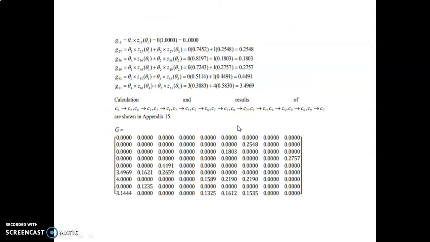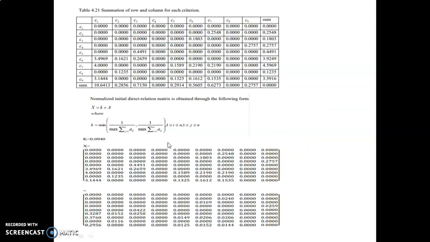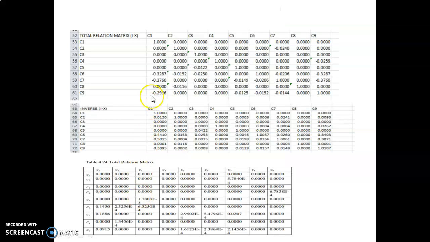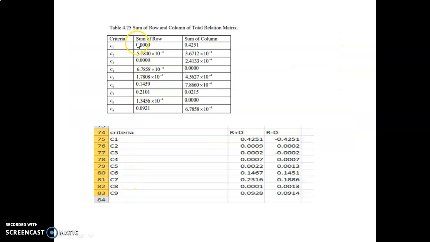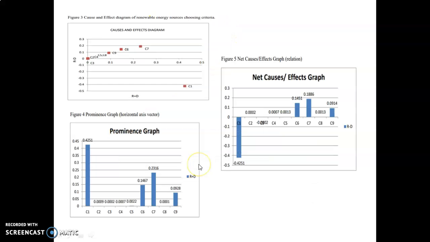The final initial direct relation matrix is constructed as this G, and then a summation of row and column from the initial direct relation matrix. Then normalize the initial direct relation matrix using this equation, and get this. Using Microsoft Excel, we find the total relation matrix and inverse, and get the total relation matrix by multiplying with this inverse. Here is the sum of row and column of the total relation matrix. Then this is the result for Dematel.